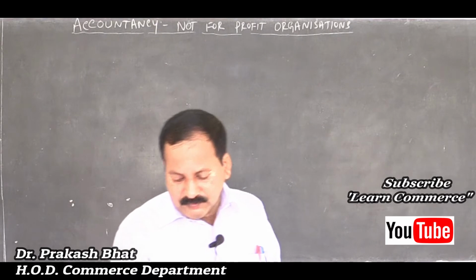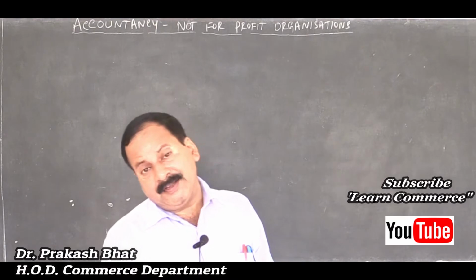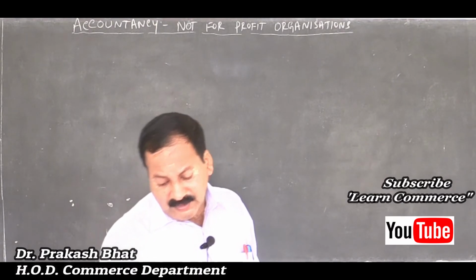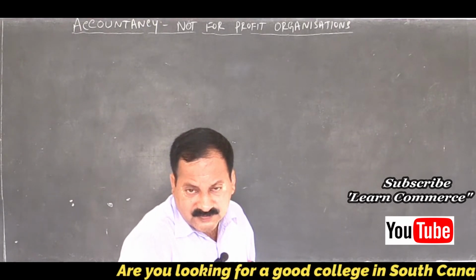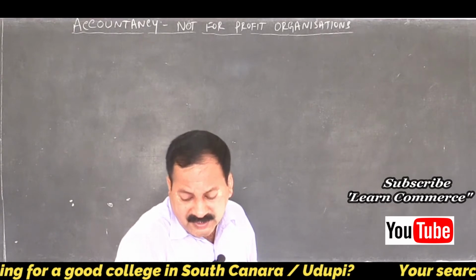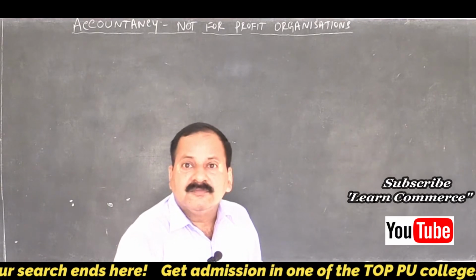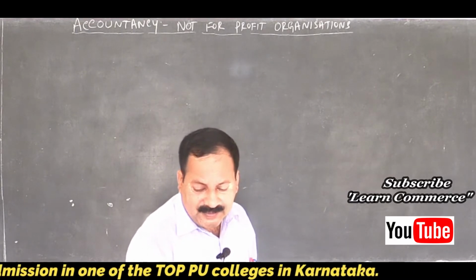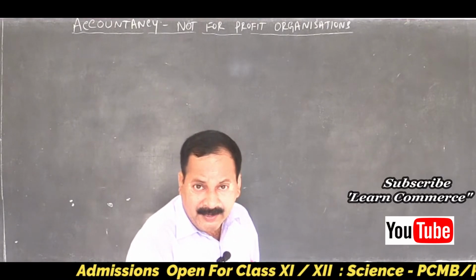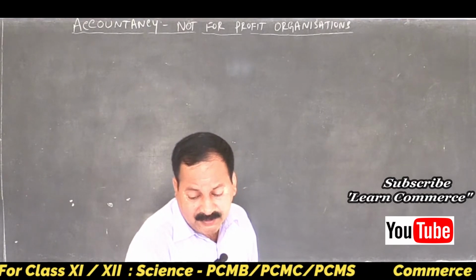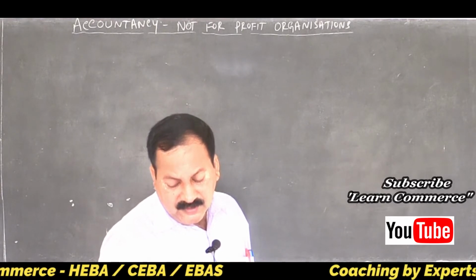Then outstanding rent 400. Last year's rent outstanding. Whether rent is separately given? No, that means it is inclusive. This amount, outstanding rent at the end of last year or at the beginning of the current year, belongs to last year, so it is on the asset side.